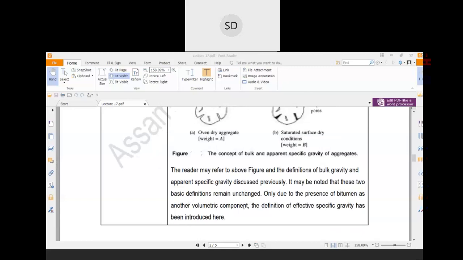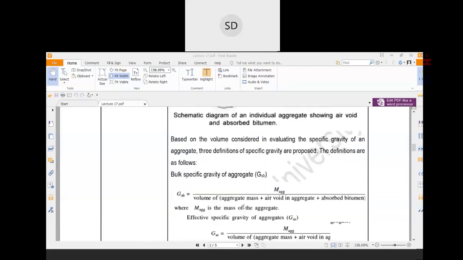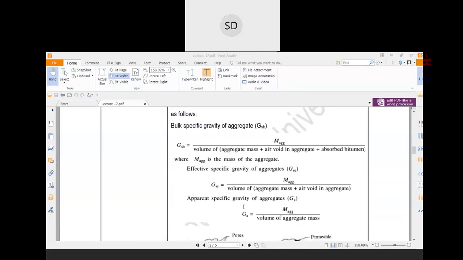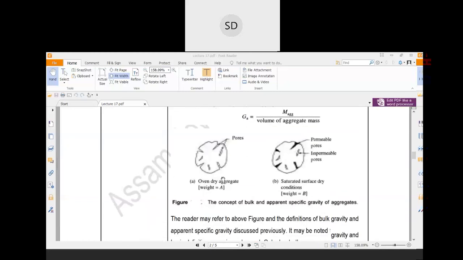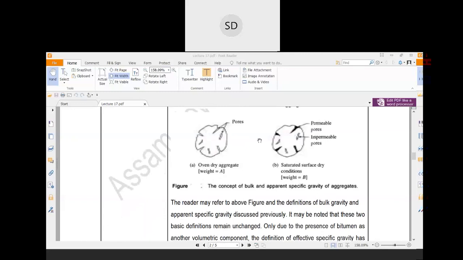So basically, your bulk specific gravity and your apparent specific gravity, that definition will remain unchanged for other cases, but here the effective specific gravity is introduced because in that mix, bituminous particle is added over there.